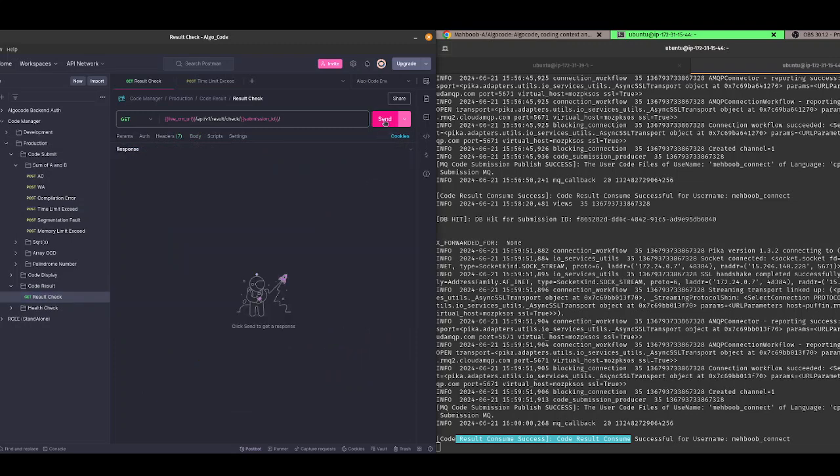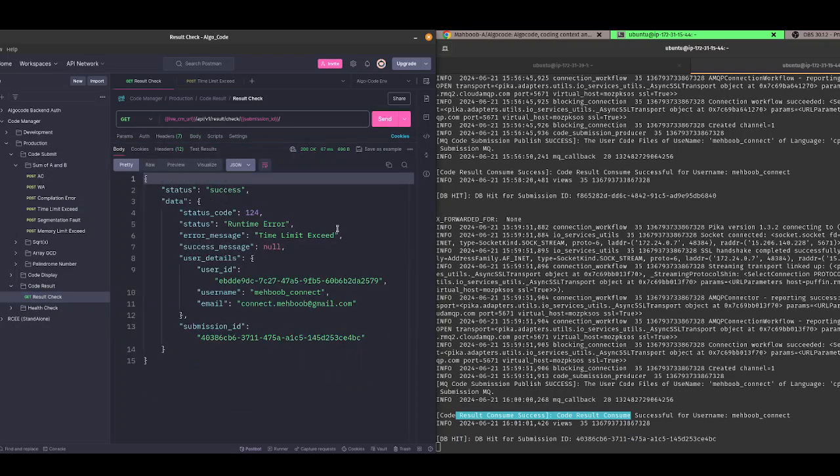Create the response. You see, this is the runtime error. Status code is 124. Docker sends us a status code of 124 if it is a runtime or time limit exceeded. Status is time limit exceeded, error message is time limit exceeded, and success is null.